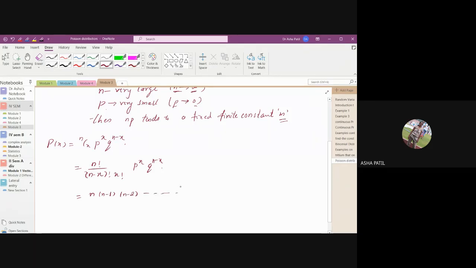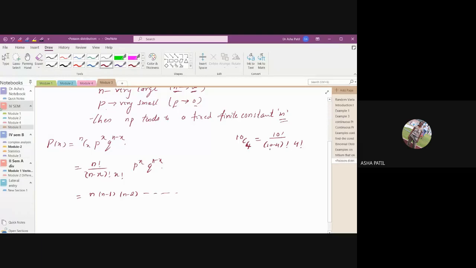To give you an example, if it is 10C4, then it is 10 factorial divided by 10 minus 4 factorial into 4 factorial.